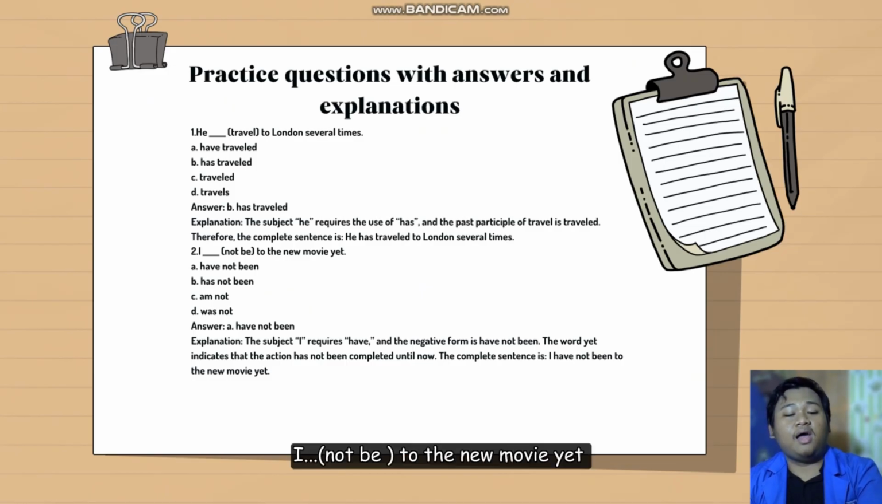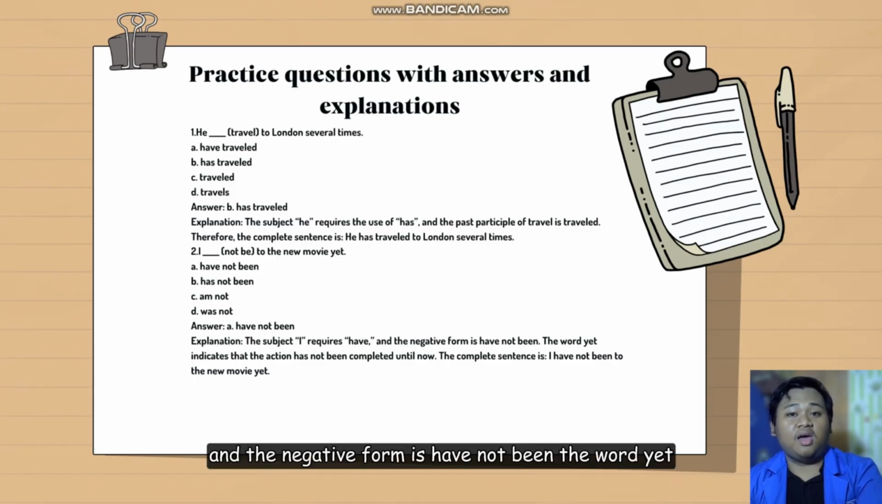And number 2. I not be to the new movie yet. A. Have not been. B. Has not been. C. Am not. D. Was not. The answer is A. Have not been. The explanation. The subject I requires have, and the negative form is have not been. The word yet indicates that the action has not been completed until now. The complete sentence is I have not been to the new movie yet.